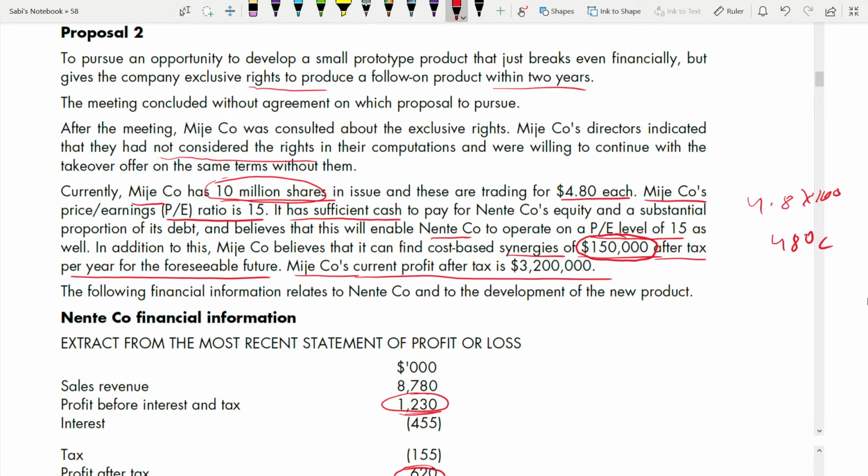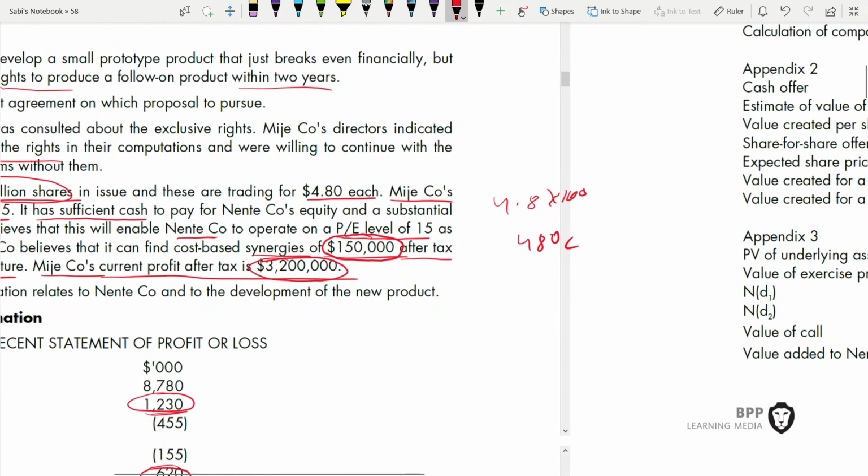Major's current profit after tax is this. So you're adding both.